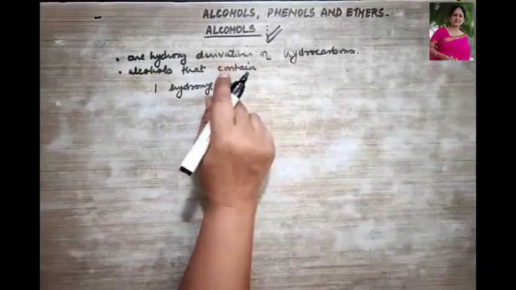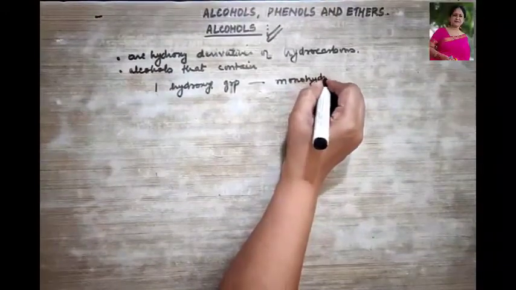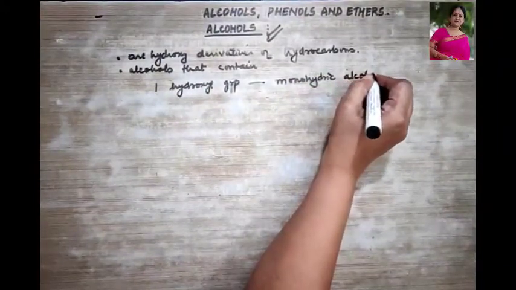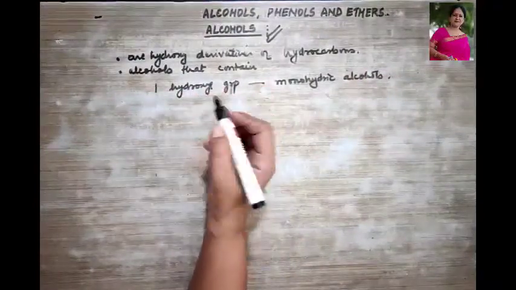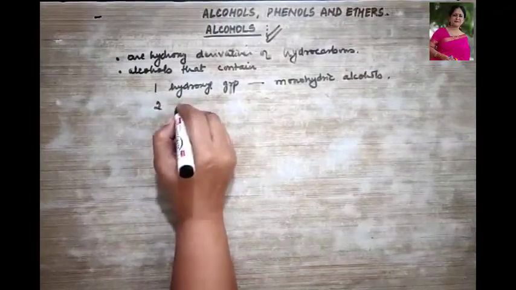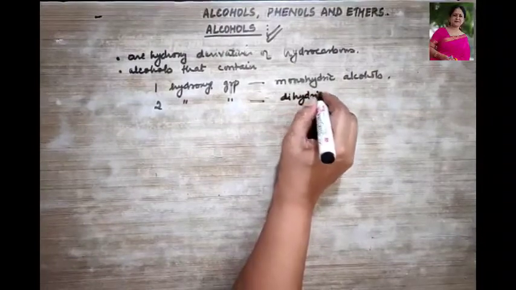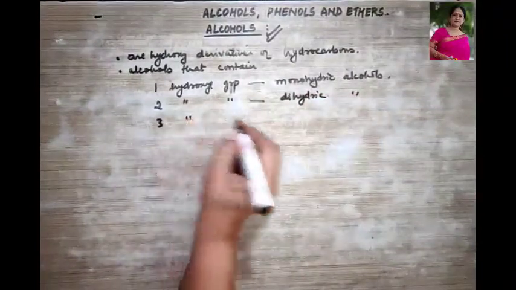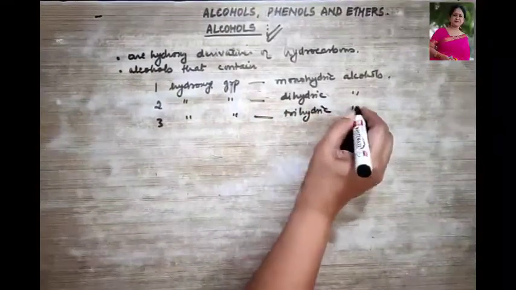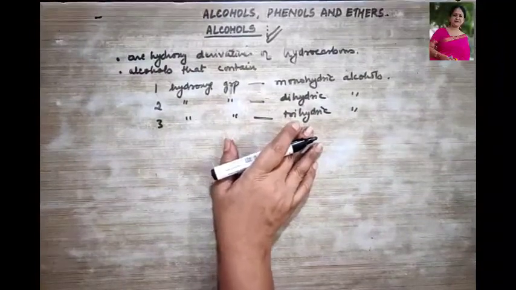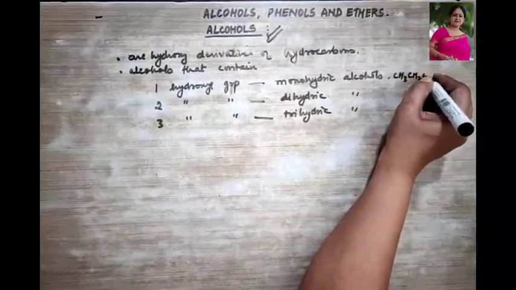They are called monohydric alcohols, okay. Alcohols containing 2 hydroxyl groups are called dihydric alcohols. Containing 3 hydroxyl groups, they are called trihydric alcohols, right? Some examples of it: monohydric, it is like CH3CH2OH.